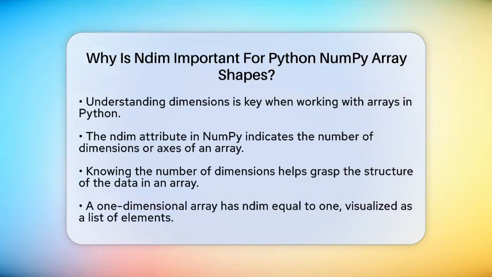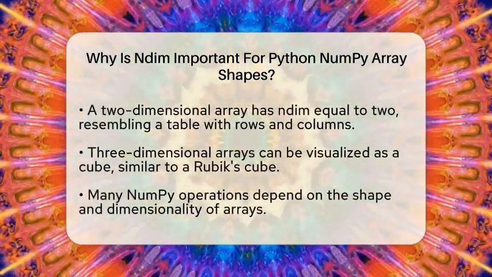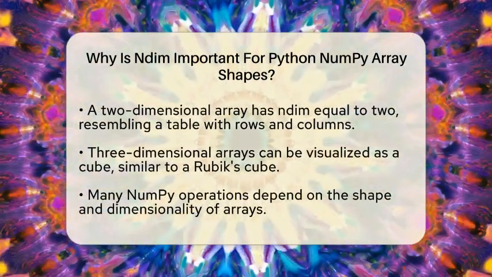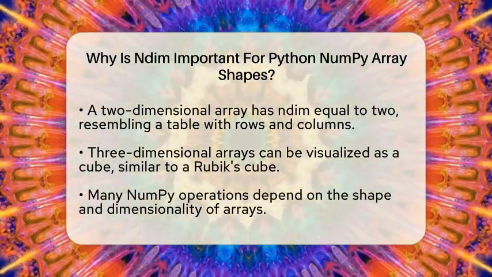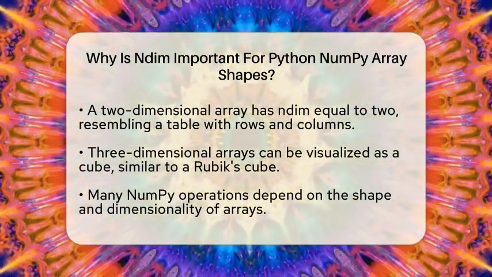In NumPy, the Ndim attribute indicates the number of dimensions or axes of an array. This is important because it helps you grasp the structure of the data stored in that array. For instance, a one-dimensional array has Ndim equal to 1 and can be visualized as a simple list of elements. On the other hand, a two-dimensional array has Ndim equal to 2 and resembles a table with rows and columns. If you go further, three-dimensional arrays can be thought of as a cube, similar to a Rubik's Cube.